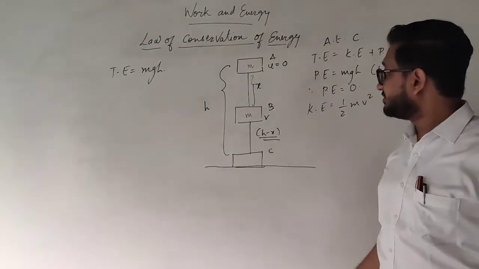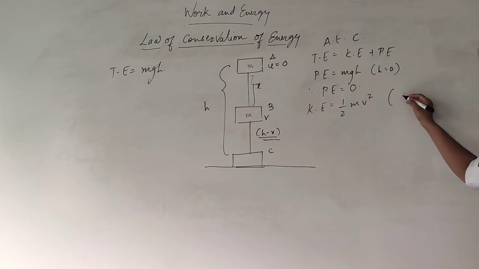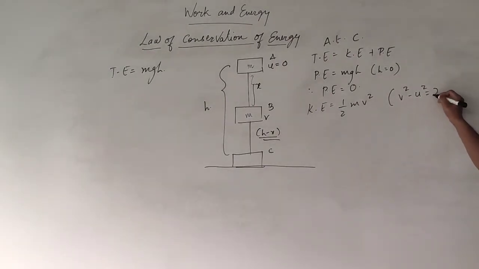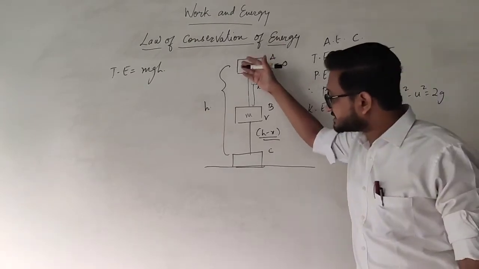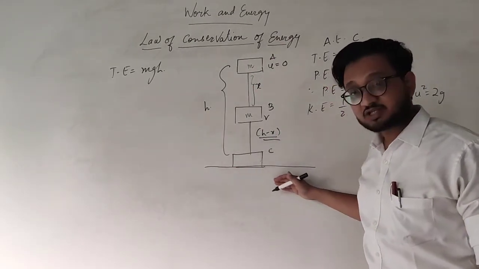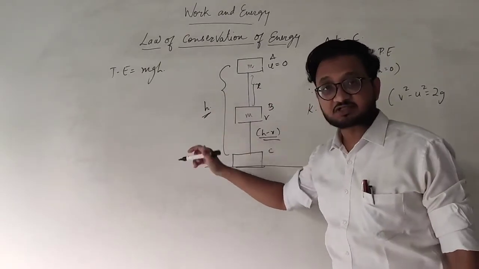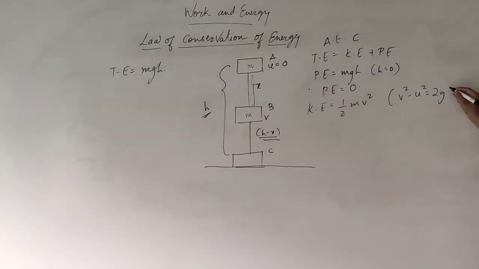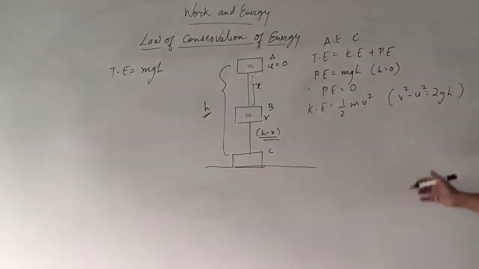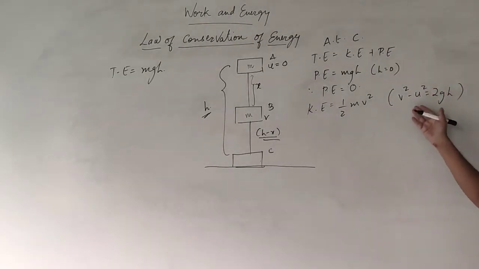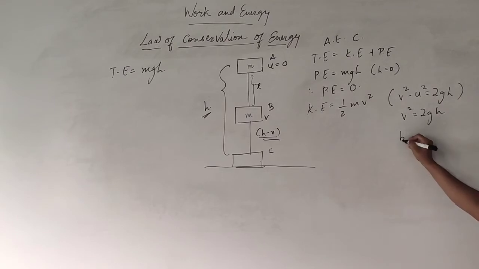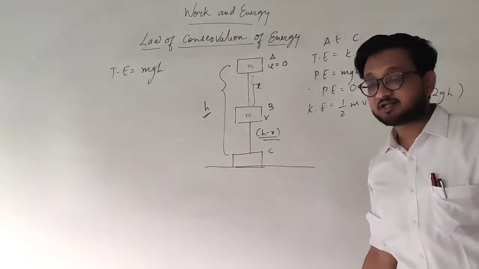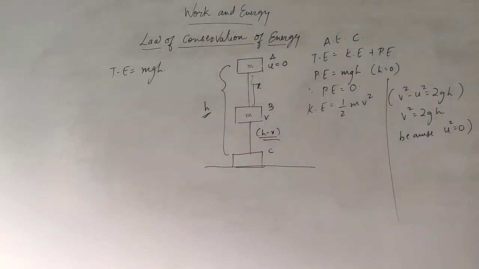Once again, what will be its velocity? And for velocity, I have the same formula once again. That is v square minus u square equals 2gs. But in this case, what is the distance traveled? At point C, it is touching the ground. So it has traveled h amount of distance, the full length. So I will write over here as h. Once again, u is 0. So 0 square is 0. So v square minus 0 is v square itself. So I am writing v square equals 2gh because u square is 0, the initial velocity. It is remaining 0. So now what I have over here, I have the velocity v square is 2gh.